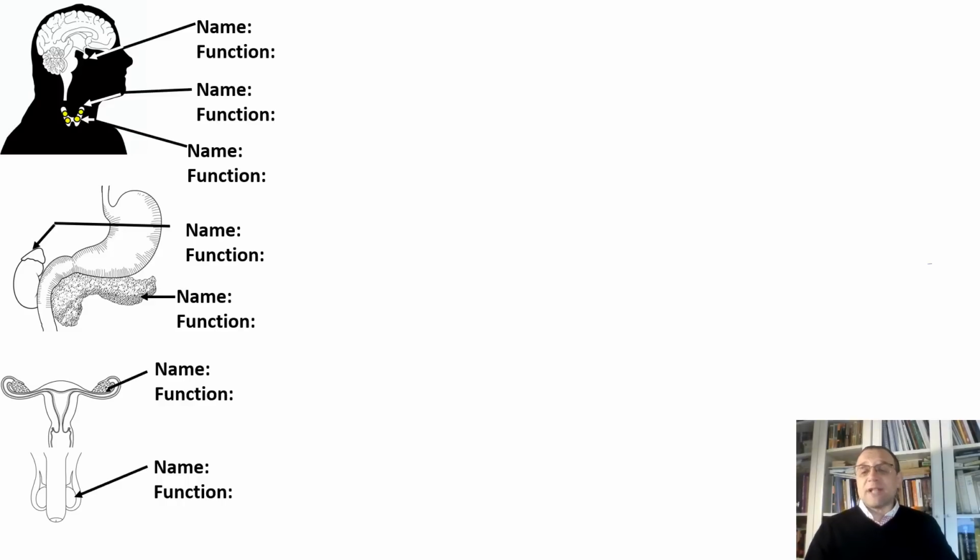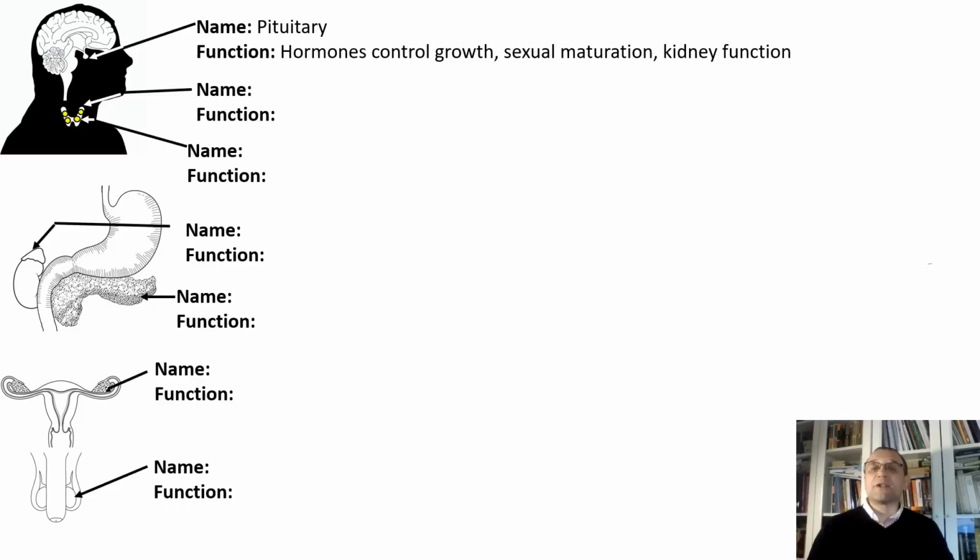Now let's review some things that we discussed during today's lecture. When you're looking at the diagram above here, what does it point to? Pituitary gland, of course, right? So here we have a pituitary gland, also known as the master gland. So as we learned, not such a master after all, right? What is the function of it? The hormones that the pituitary gland produces control growth, sexual maturation, and of course, kidney function.